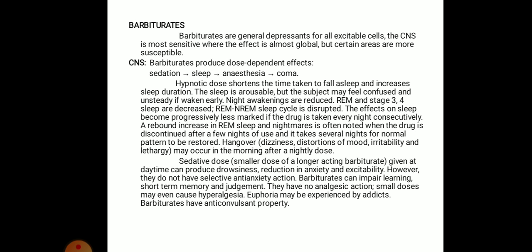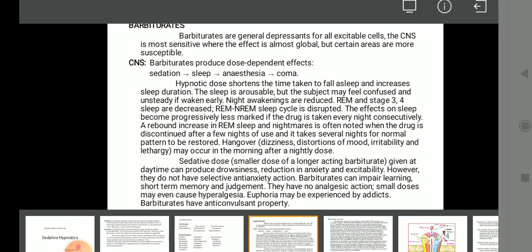Hangover symptoms you can observe: dizziness, mood alterations, irritation and lethargy. Sedative doses given in the daytime can produce drowsiness and reduction in anxiety and excitability. However, they do not have a selective anti-anxiety action. Barbiturates can impair learning, short-term memory and judgment. They have no analgesic action; smaller doses may even cause hyperalgesia, that is, increased pain sensation. Euphoria, a state of pleasant feeling, may be experienced by addicts. Barbiturates have an anticonvulsant property.